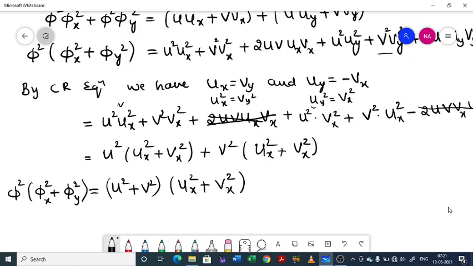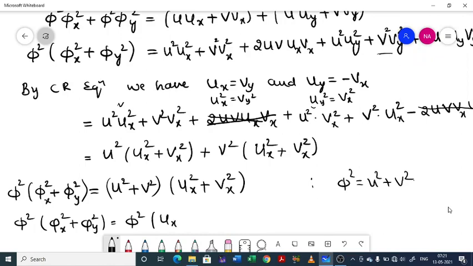Now earlier we have written this one, phi square equal to u square plus v square, right? So substituting that we will be getting phi square times of phi x square plus phi y square equal to phi square times ux square plus vx square. So phi square gets cancelled.